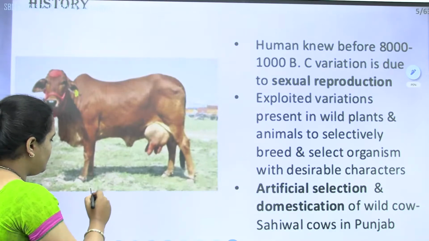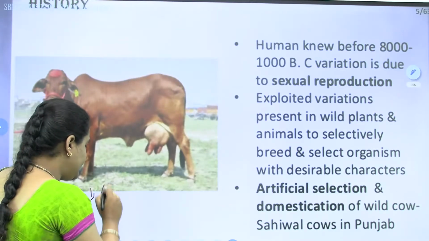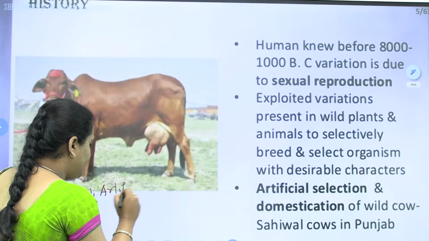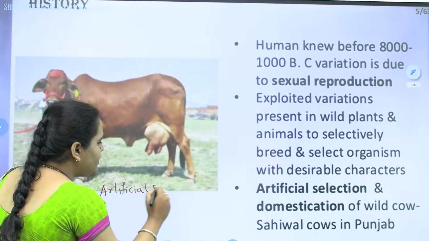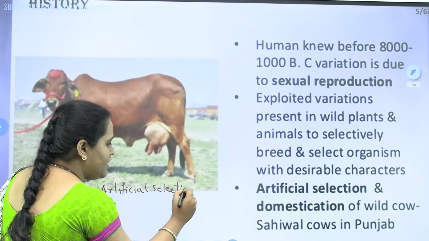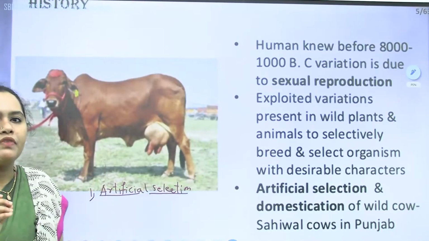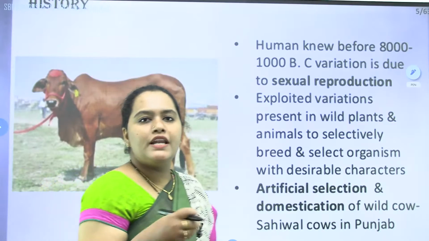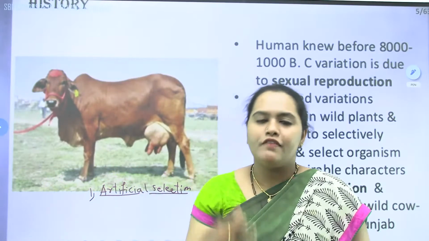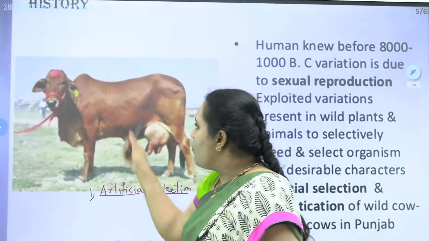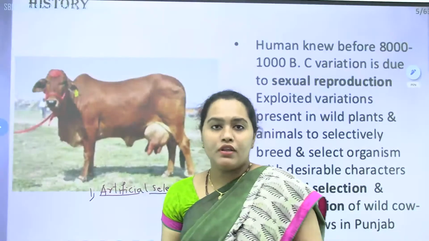Okay, let's go with this artificial selection. From the name itself you can make out, artificially selecting something, with the help of our eyes, choosing the variations, because we want the best one.